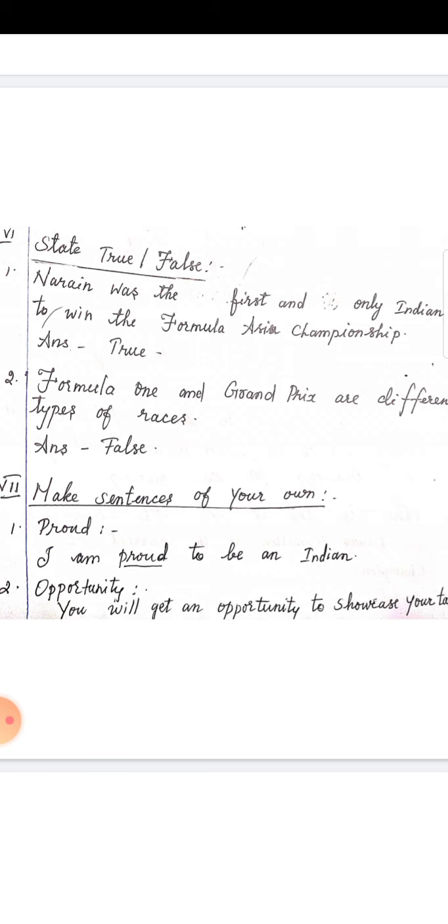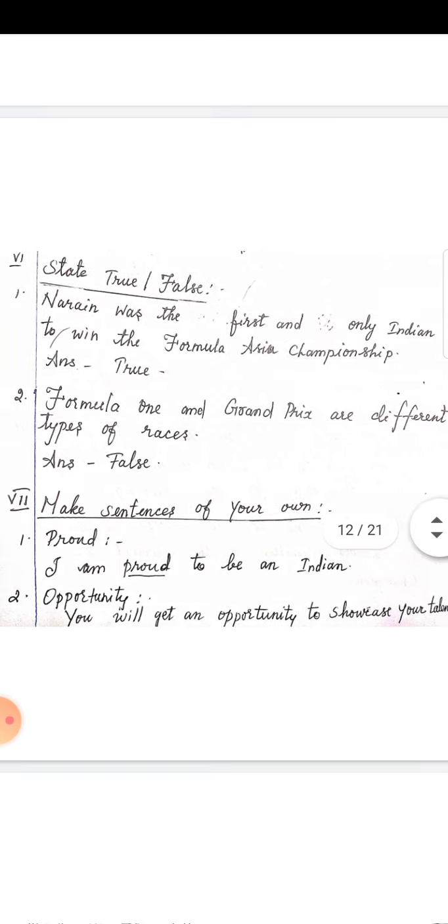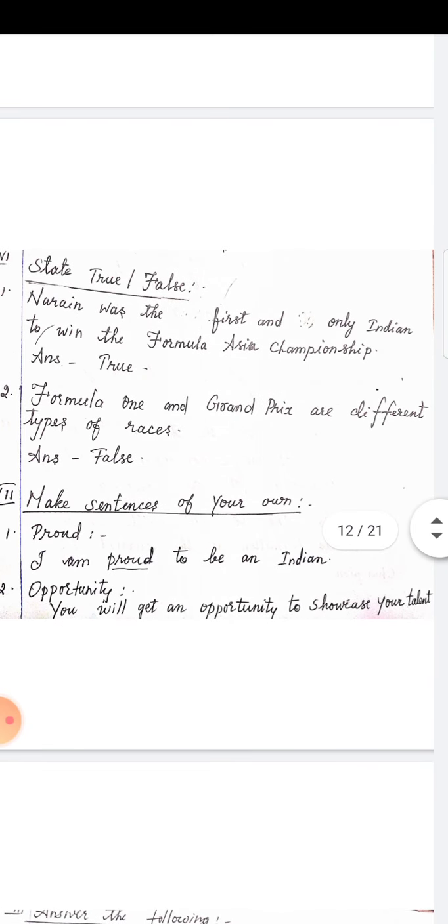Then make a sentence of your own. Proud. I am proud to be an Indian. Opportunity. You will get an opportunity to showcase your talent. Children, you can write the sentence of your own.